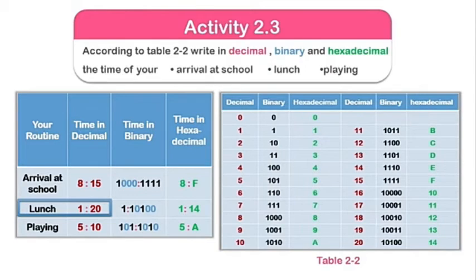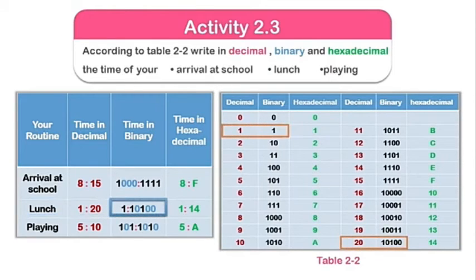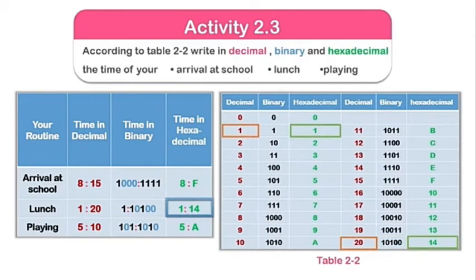First you will check 1, and after this you will check 20 from the binary. So 1 is 1, but 20 is 10100. In hexadecimal, 1 is 1, but 20 is 14. Okay students, so this is the hexadecimal of this number.